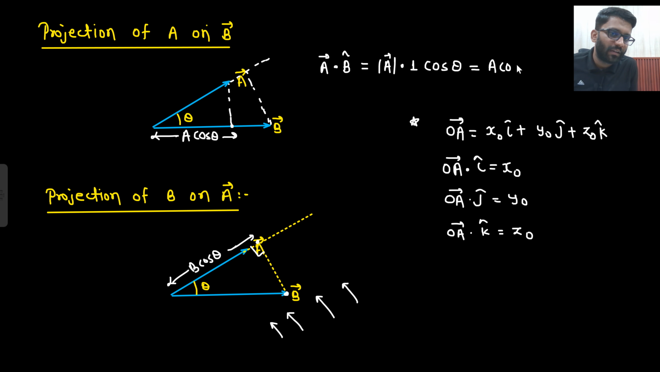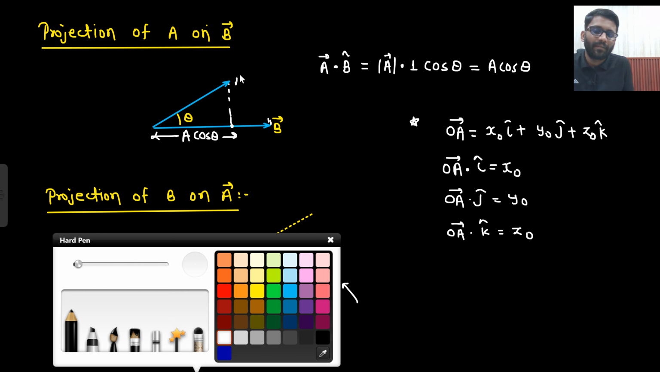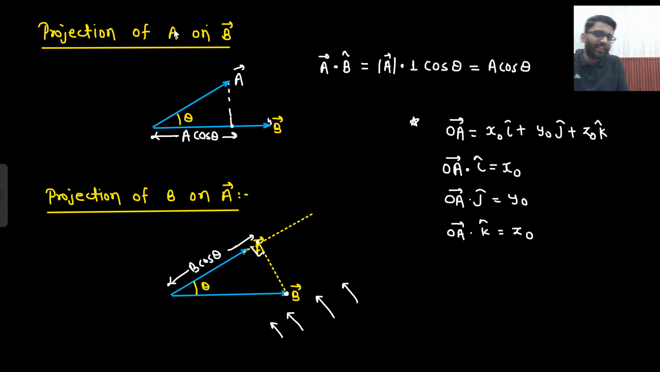What am I getting? A cos theta. There you go. Yes, it is A cos theta only. Okay, so I will remove this because I have already drawn the diagram. So the projection of A on B vector is A vector dot B cap. Similarly, I was doing the projection of OA vector on the x-axis.